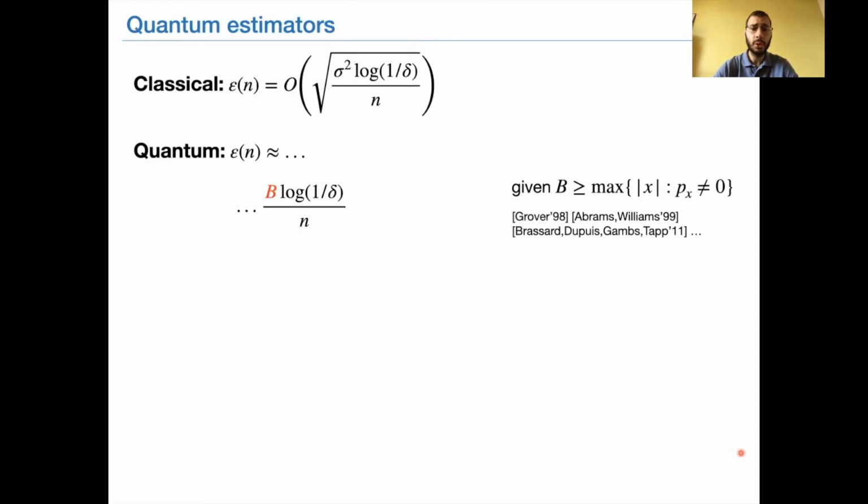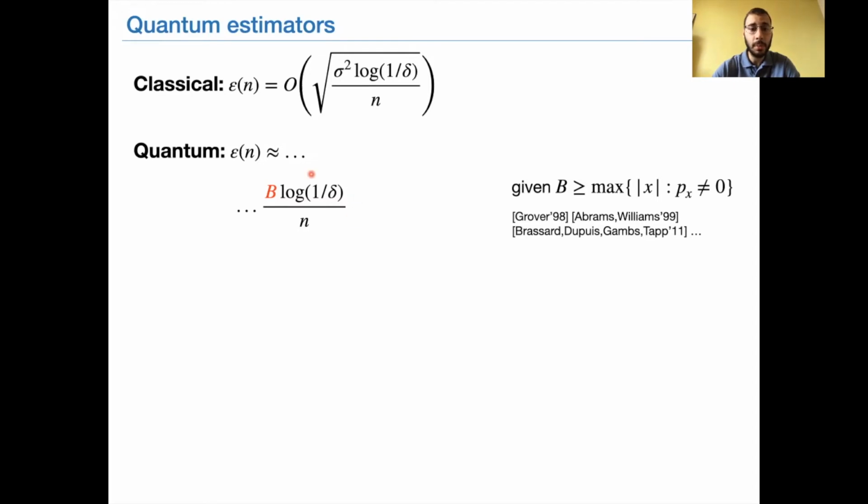Now, if we move to the quantum setting, even if I haven't yet defined what a quantum experiment is, I can already give you the bounds which are known in this setup. First, there is a result which has been shown by many different authors, which says that given an upper bound denoted by B on the largest element in the support of the distribution, we can achieve the following deviation bound, which is a product of B and log 1 over delta, divided by the number of quantum experiments we can perform. This error term is better than the classical one with respect to the dependence on n.